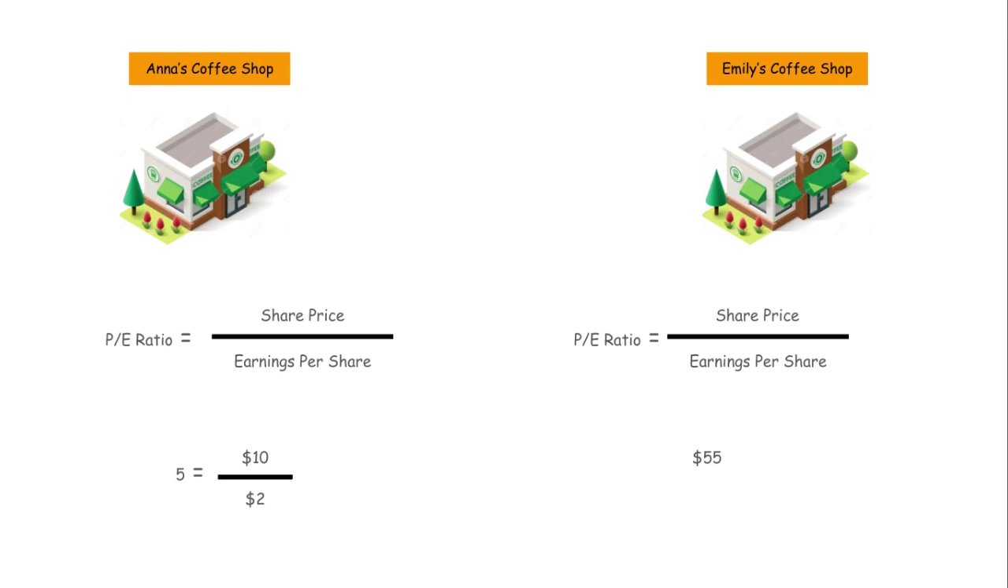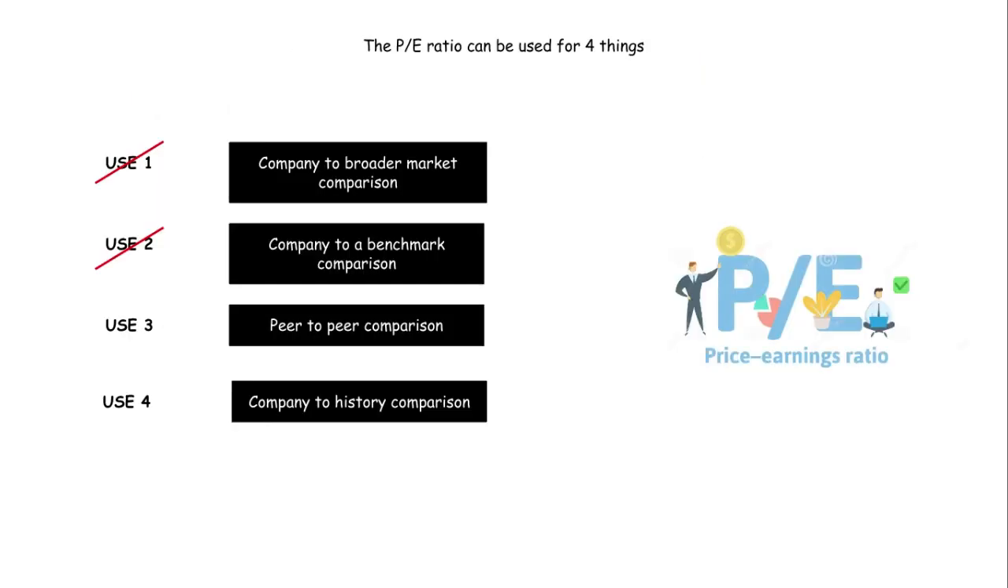Comparatively, Emily's Coffee Shop generated a staggering earnings per share of $15. Hence, the price to earnings ratio of Emily's Coffee Shop is calculated to be 3.67 times. This shows us that Emily's Coffee Shop is the cheaper of the two stocks. That wraps up the third use case of the price to earnings ratio, where we use the price to earnings ratio to compare a company we are researching to its peers.